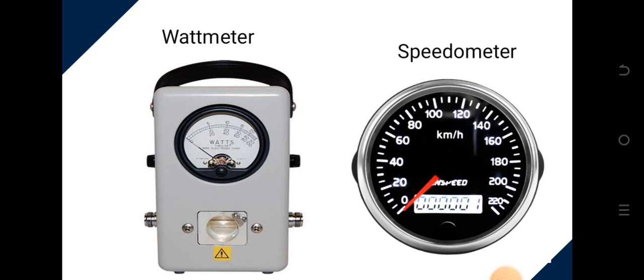Look at this. This is the wattmeter. This is the speedometer. If you check the vehicle and your vehicle is driving, or the bike, and you are sitting at the front, you look at the speedometer. That speedometer is measuring the speed of that vehicle at that instant of time, at that particular point in time.